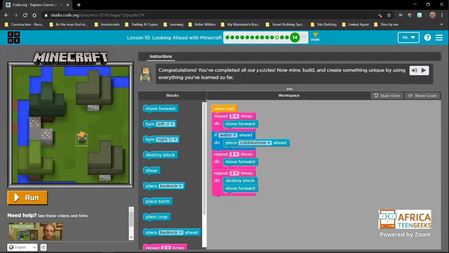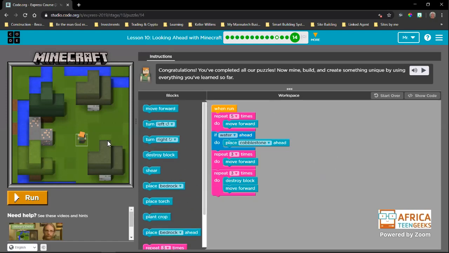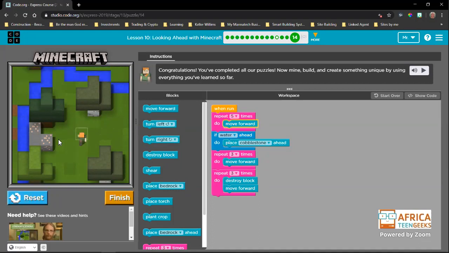Congratulations, you've completed all our puzzles. Now mine, build, and create something unique by using everything you've learned so far. So they're giving us all these blocks, they're giving us unlimited workspace, they're giving us this play area, and they're saying do whatever you want to do. So what I did yesterday is I just created this to make you see something here.